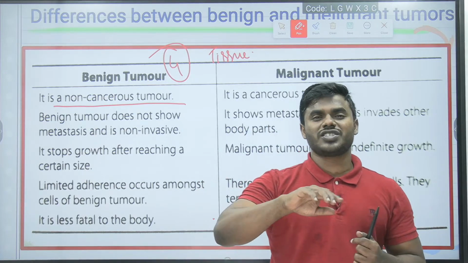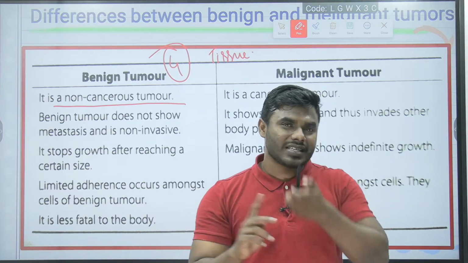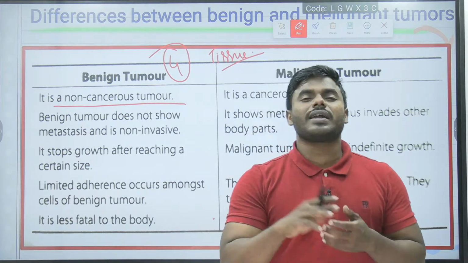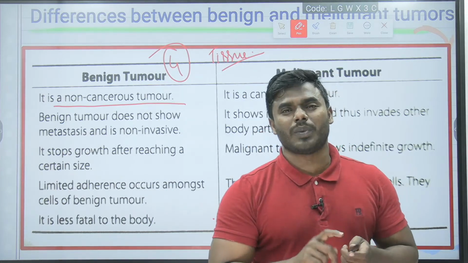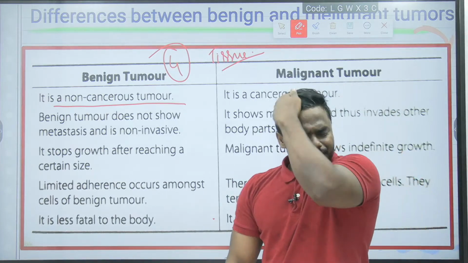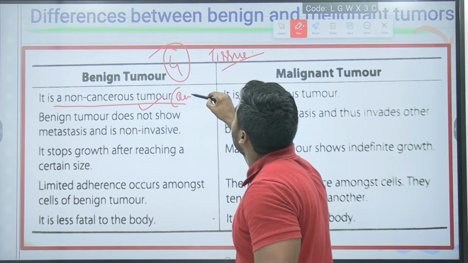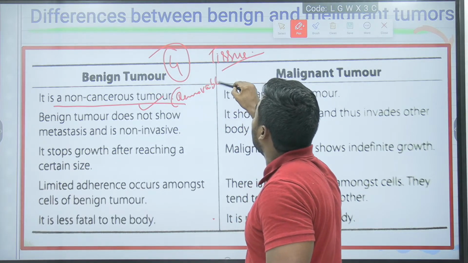So we have differentiated one cancer from another cancer with respect to which tissue they arise from. That's the point you have to remember. Anyway, look at the differences. A benign tumor is a non-cancerous tumor and, friends, it can be removed. There is no doubt about it.